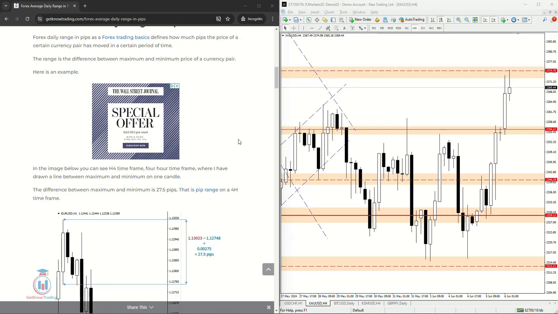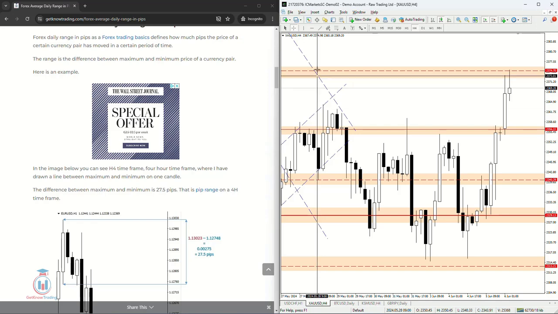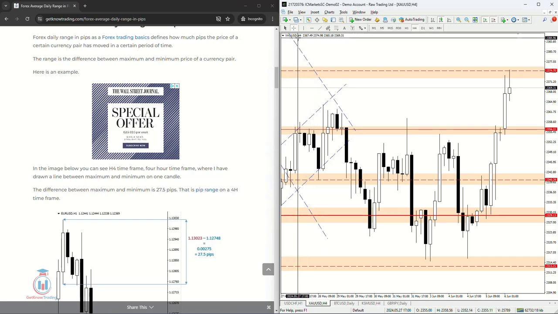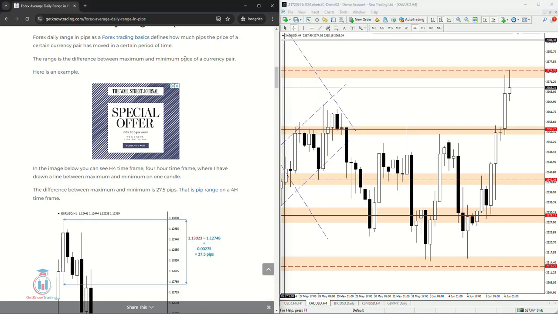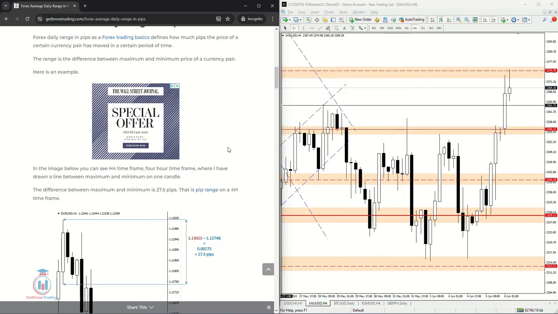In this video, I will explain to you what is average daily range in pips. The pip range defines what is the maximum and what is the minimum price for a certain session, for example, different time frames. Let's say on the right side I have a chart with gold against US dollar on the 4-hour time frame, and on the left side I have an article I have written for the Forex average daily range in pips.